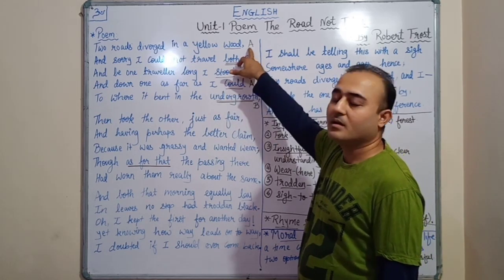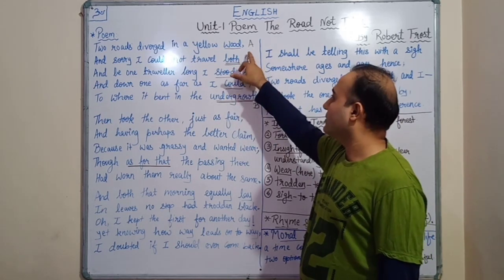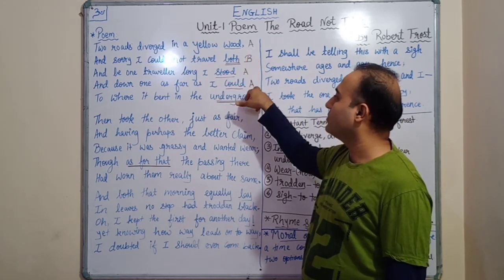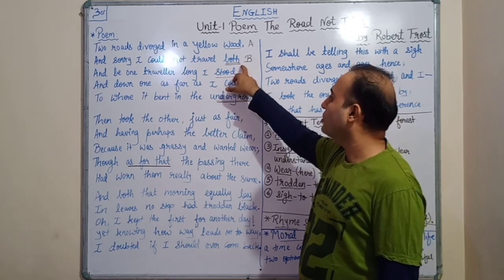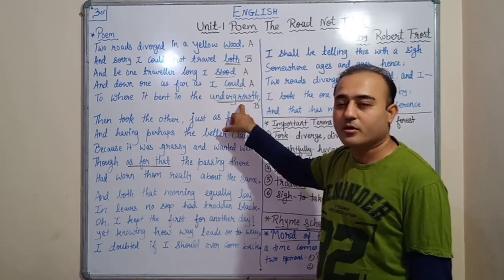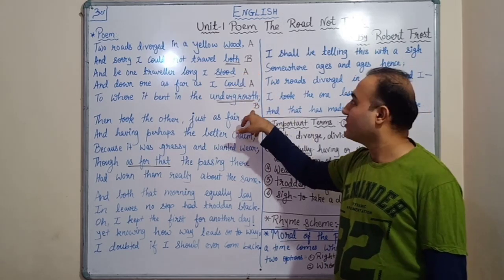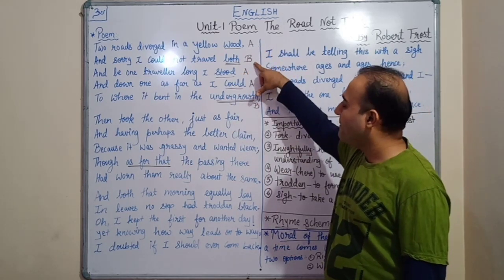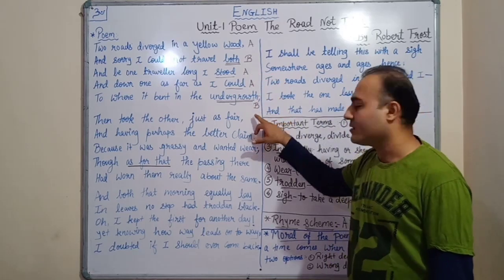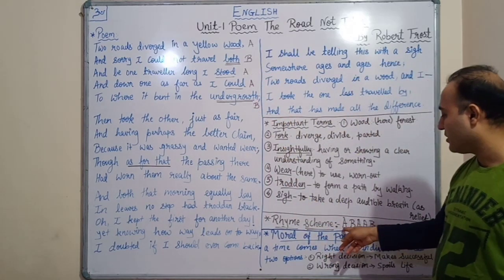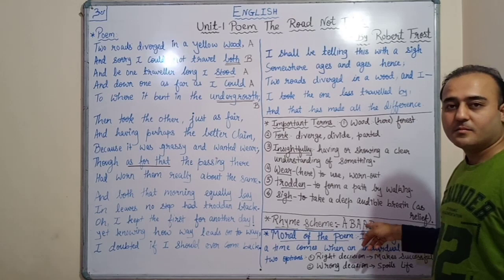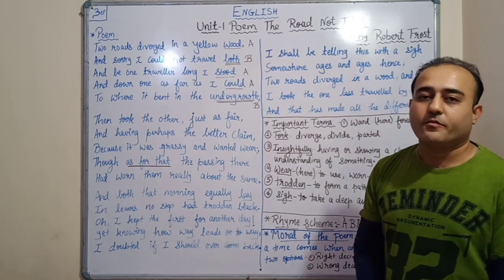So I have given the letter A to it: wood, stood and could. Then here it is both, and here it is undergrowth. So here I have given the letter B. So the rhyme scheme is A, B, A, A, B. That I have already written over here. A, B, A, A, B. So that's it for the poem.